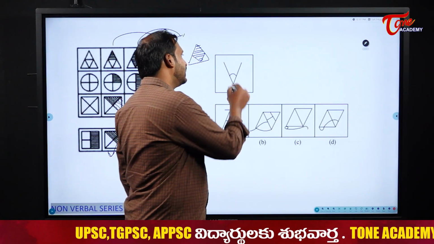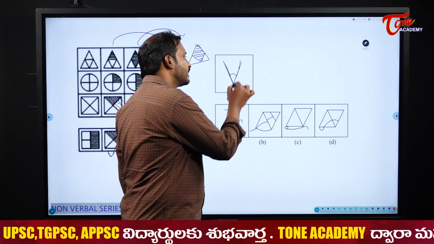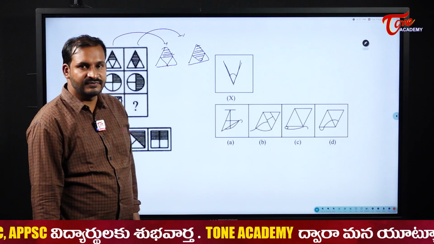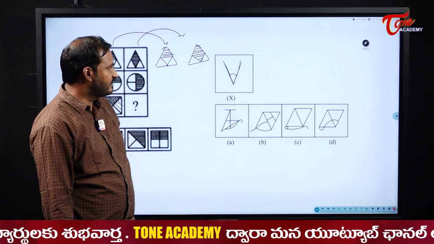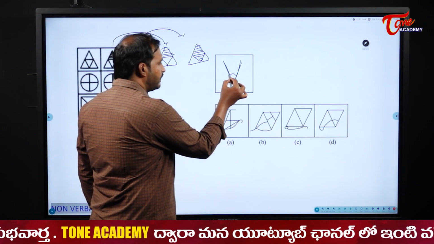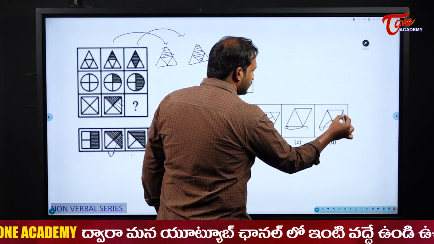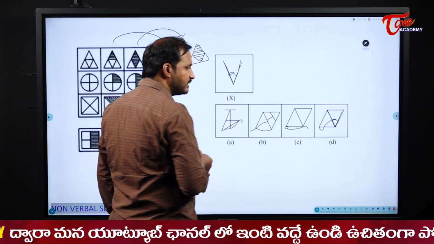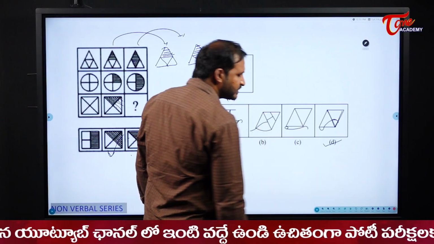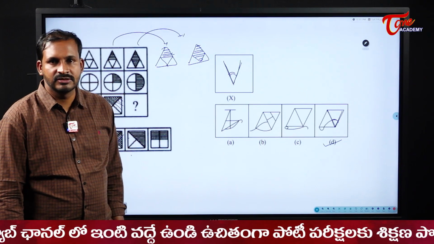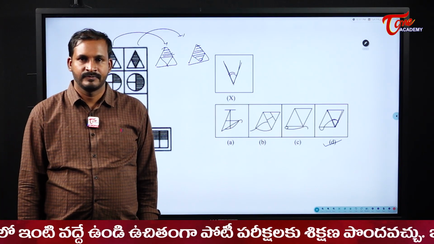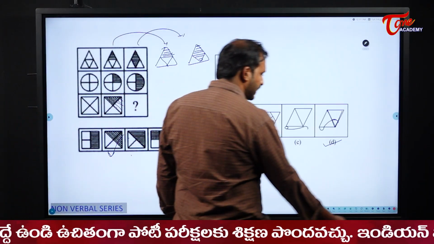Next, see here, I need to tell in which figure this shape is there. Please observe carefully and tell me in which figure the shape is there for us. Please observe this one, students. This is the figure where I can see the shape, right? So here my answer becomes option D. Next, see the next one.